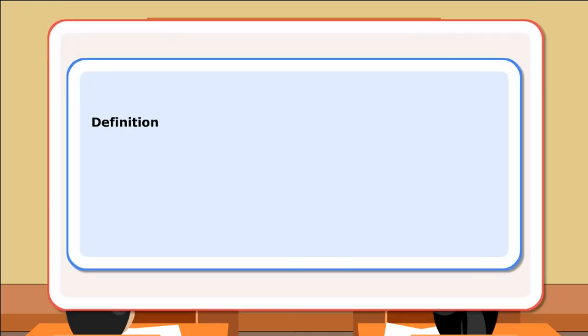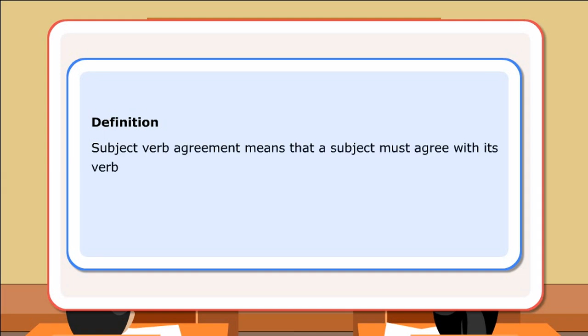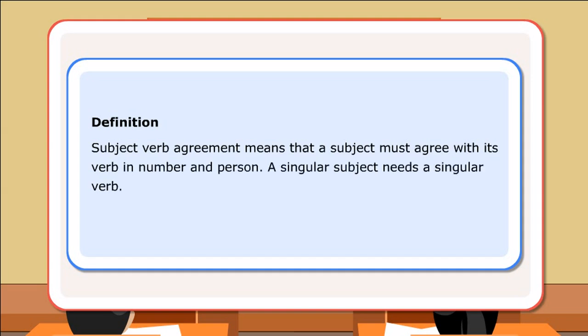Definition. Subject-verb agreement means that a subject must agree with its verb in number and person. A singular subject needs a singular verb. A plural subject needs a plural verb.